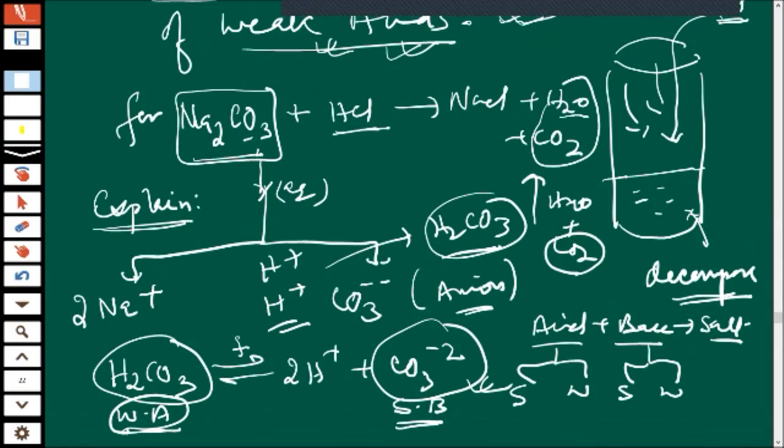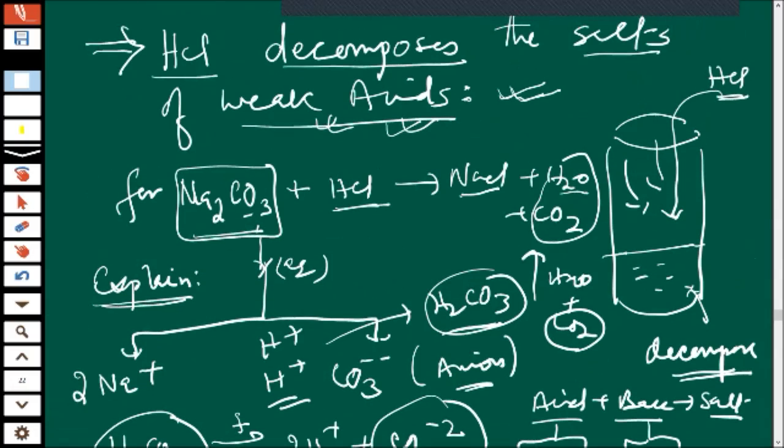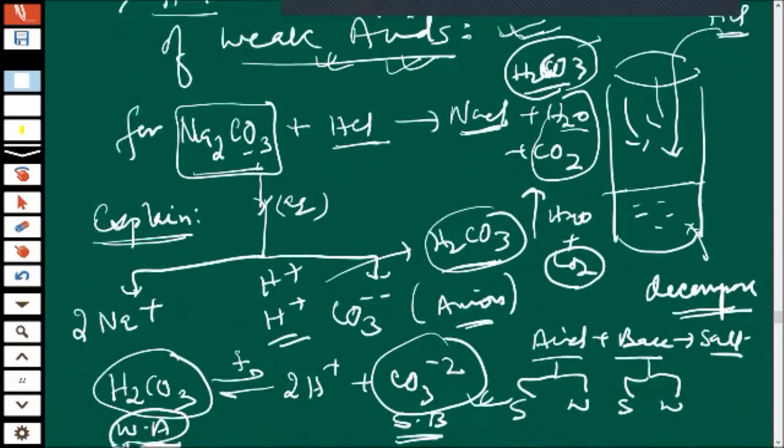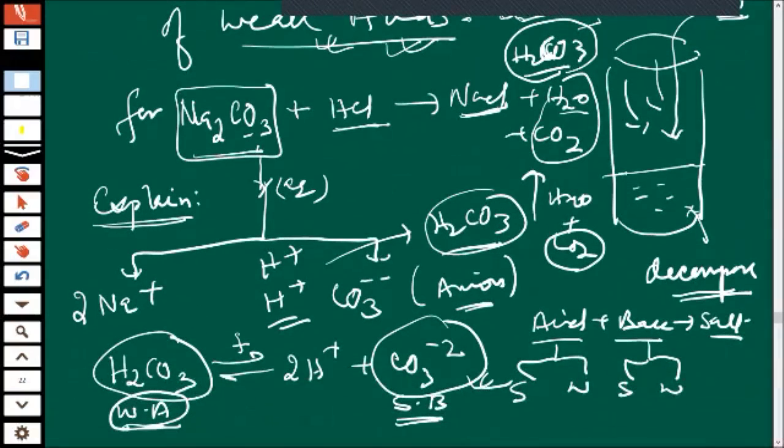Actually, we are not directly getting water plus CO2. We are getting NaCl and H2CO3. The reaction is like this. But because it is unstable, it gives water and carbon dioxide. I hope you got the reaction. Did you understand the reaction? Yes, sir.